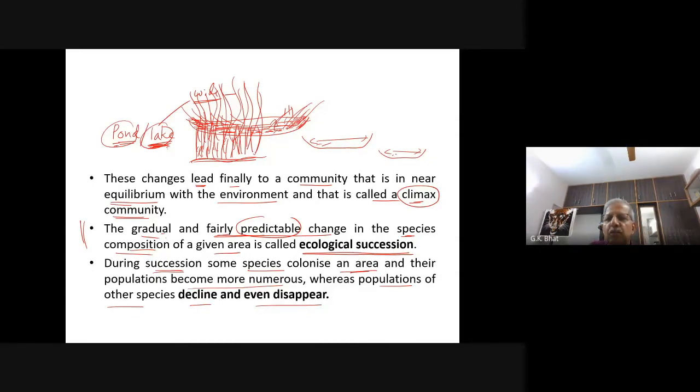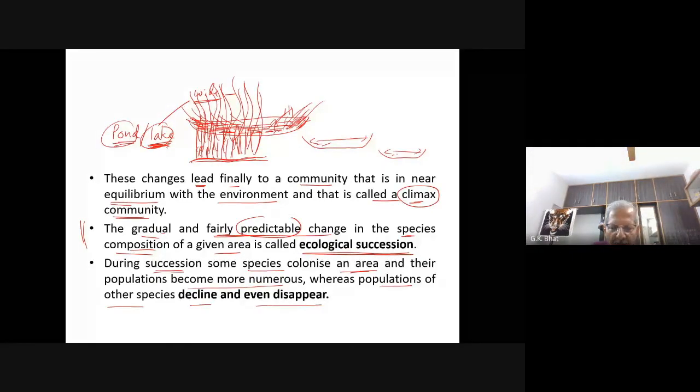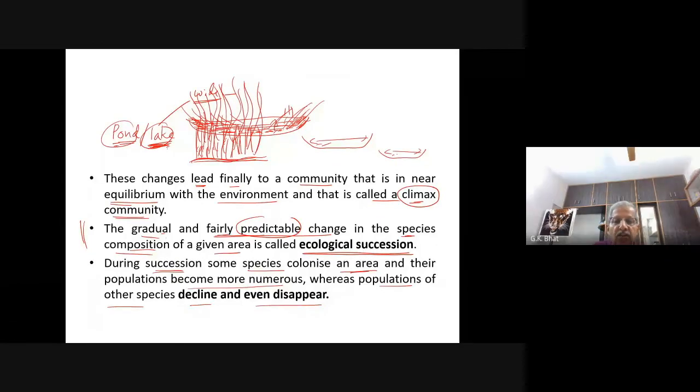When it gets transformed into land with small herbs, different types of vegetation, different types of animal population. When it gets converted to shrubs, again different types of vegetation and animal population. When it gets converted to forest, altogether different types of vegetation and animal population come across.